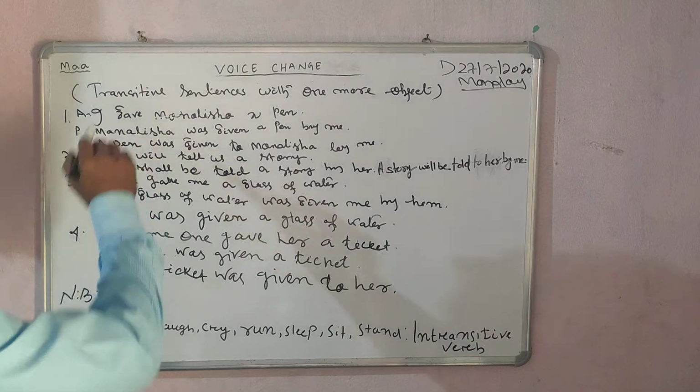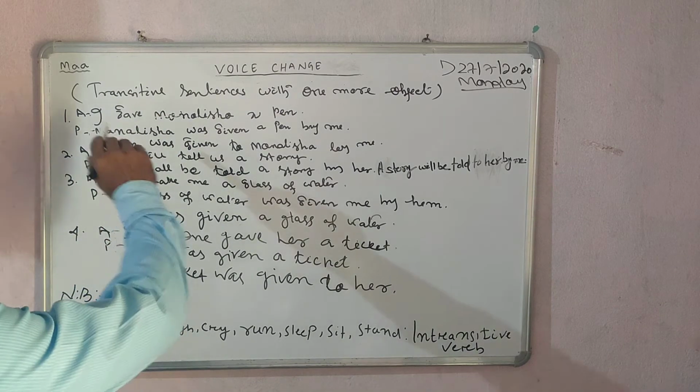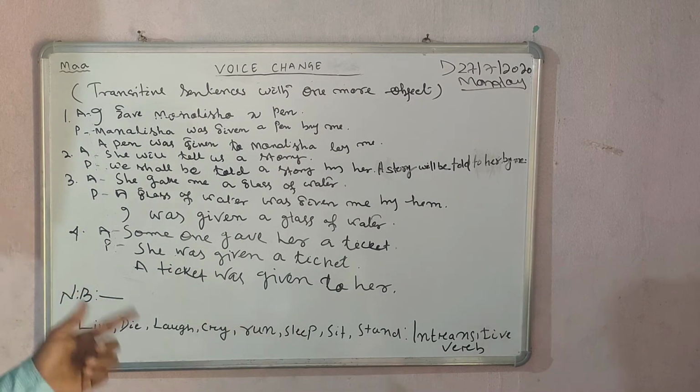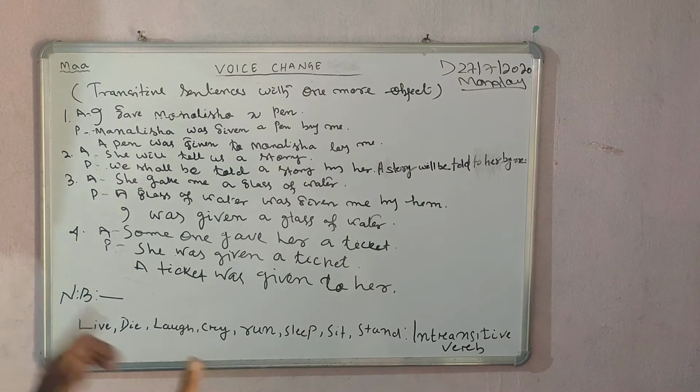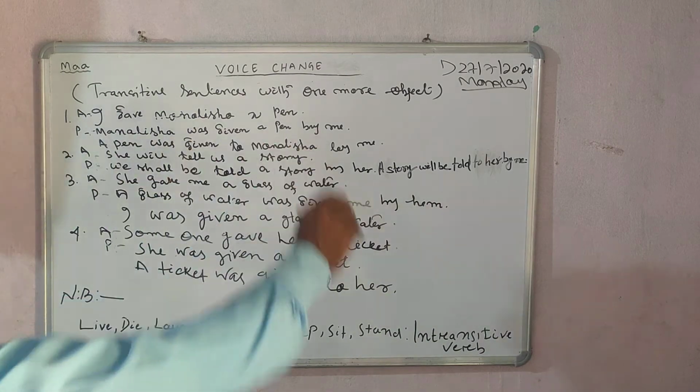That means I gave is an intransitive sentence, but I gave Mona Lisa is a transitive sentence, where we use what and whom. If the answer comes satisfactorily, then it is proved to be transitive.